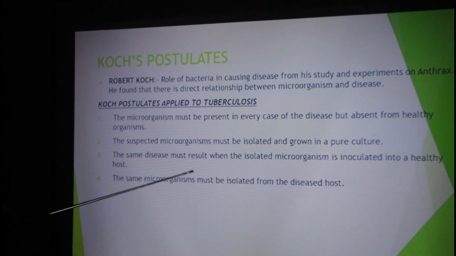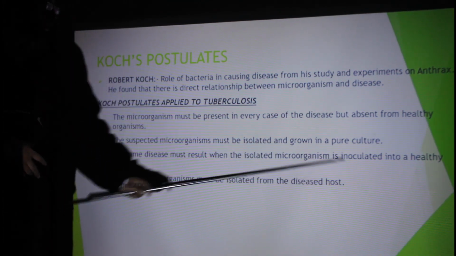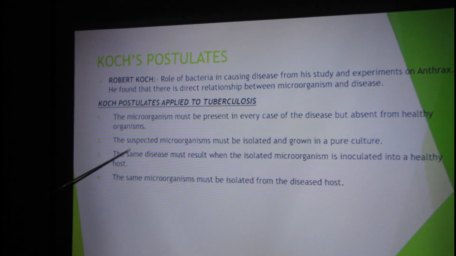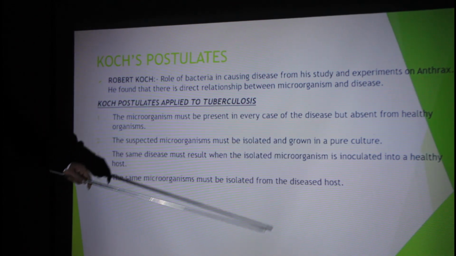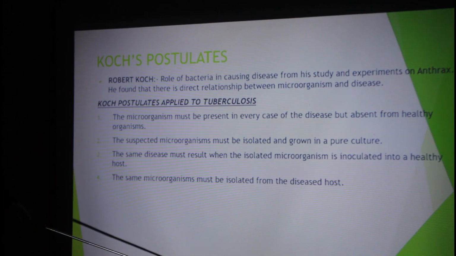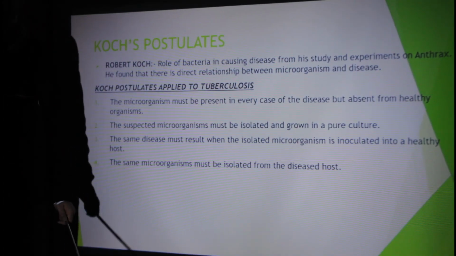The same disease must result when the isolated microorganism is inoculated into a healthy host. After the growth of the microorganism in the pure culture, if you inoculate these microbes into a healthy organism, the same disease will occur.